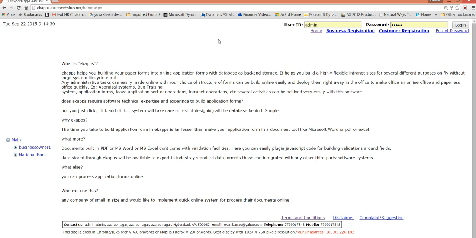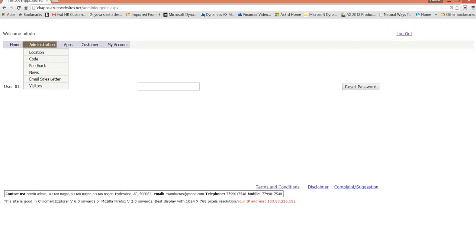Here, I'll first take you into the admin. Admin will have a lot of details here. Some of these things are not relevant to this purpose, because this is a demo version, whereas news and those things also can be added and customized to display on the web form itself.